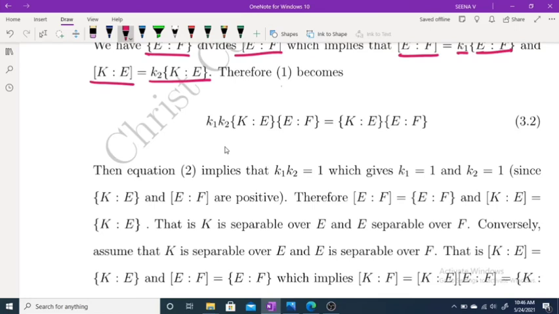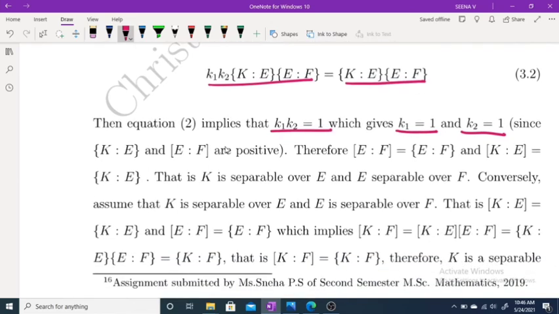Therefore, from 1, both are equal, so we get k1 k2 equal to 1. This is possible only if k1 equals 1 and k2 equals 1. Okay, or k1 k2 equal to minus 1, but that's not possible because both are positive. Therefore, the degree of E over F equals the index of E over F, and the degree of K over E equals the index of K over E. That means K is separable over E and E is separable over F.